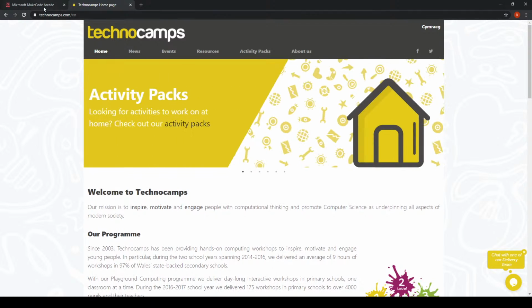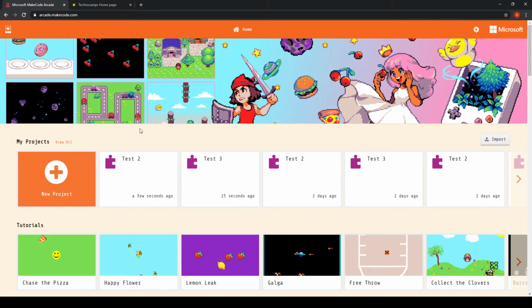So without further ado, we'll make a start on what we're going to be looking at today, which, like I said, was MakeCode Arcade. What I would like everybody to start off with doing, before we get into the main bulk of today's tasks, is navigate to the MakeCode Arcade website. The URL is on my screen now, arcade.makecode.com, or you can type it in on Google, and you should be able to find it.